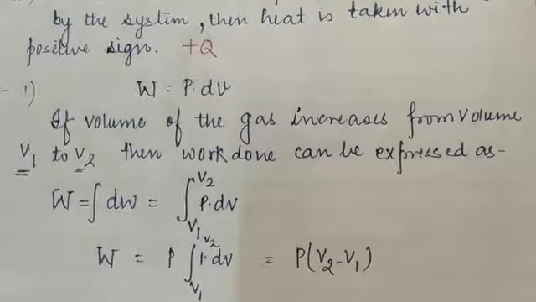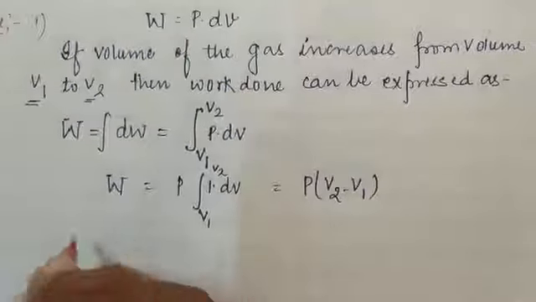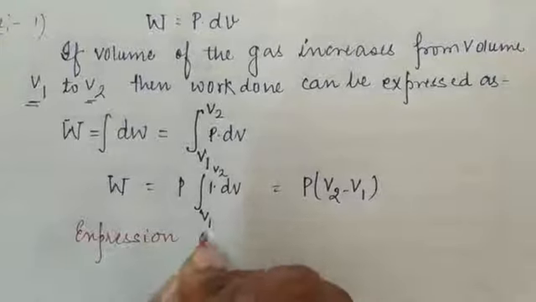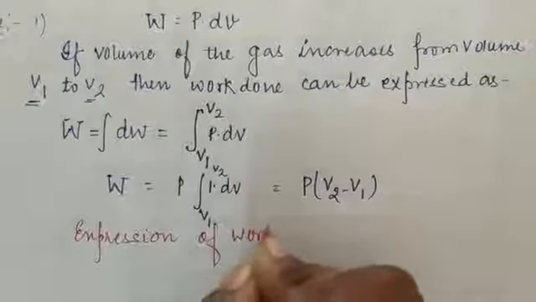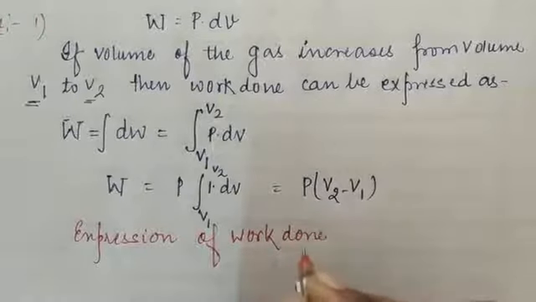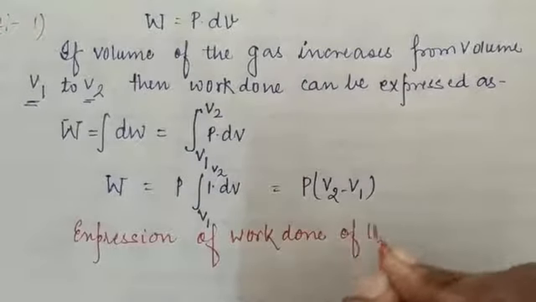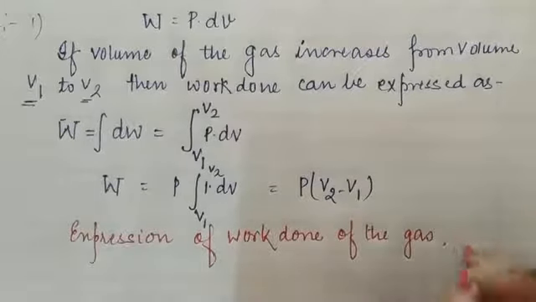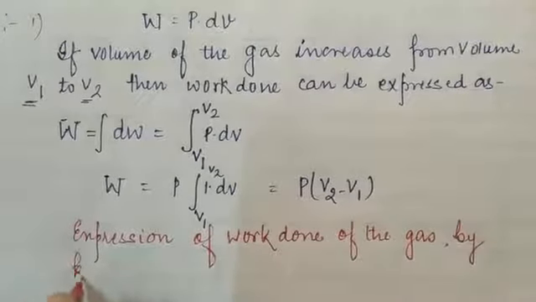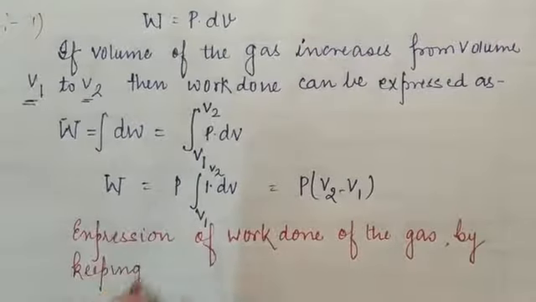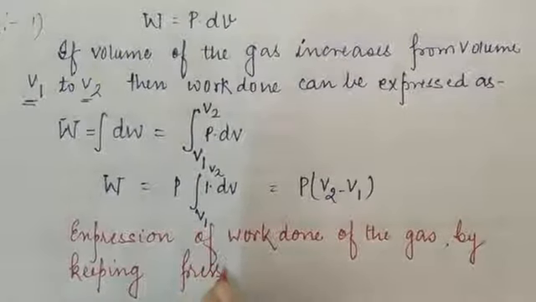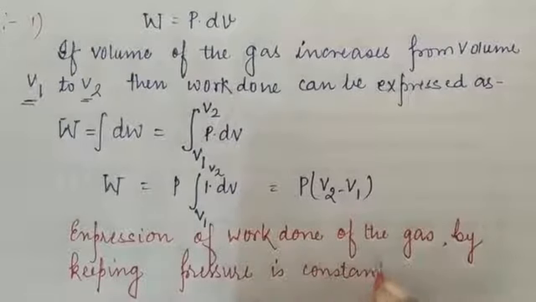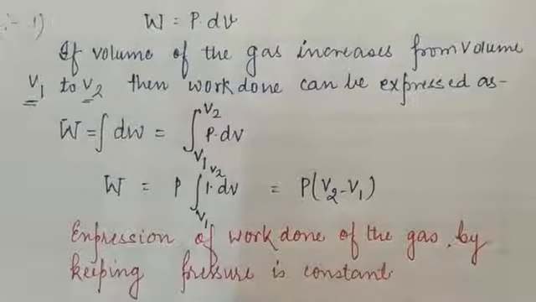So this is the expression of work done of the gas by keeping pressure as constant. Here pressure is constant, there is no change in pressure during the expansion of this gaseous state.